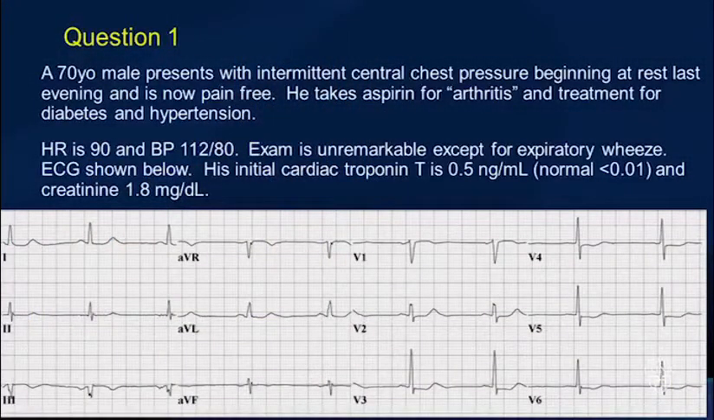Now, let's first go to these questions and see what you do for answering the questions. We've got a 70-year-old man who presents with intermittent central chest pain beginning at rest and is now pain-free. He takes aspirin for arthritis, treatment for diabetes and hypertension, heart rate's 90, blood pressure's 112, exam is unremarkable except for an expiratory wheeze. His ECG is shown. His troponin is 0.5. His creatinine is 1.8. Okay?